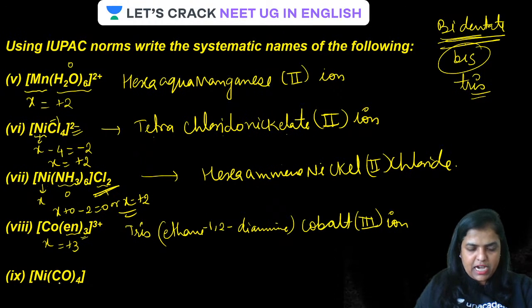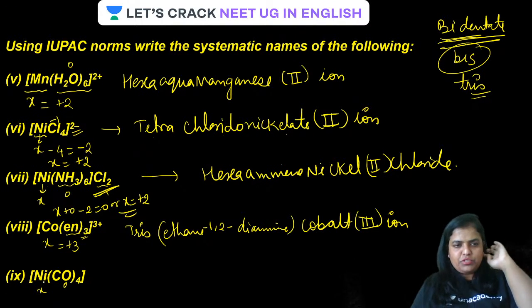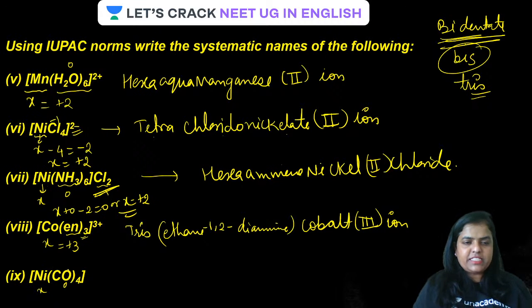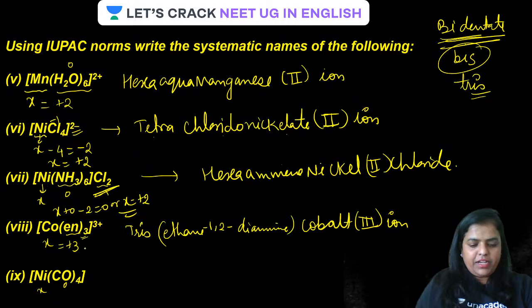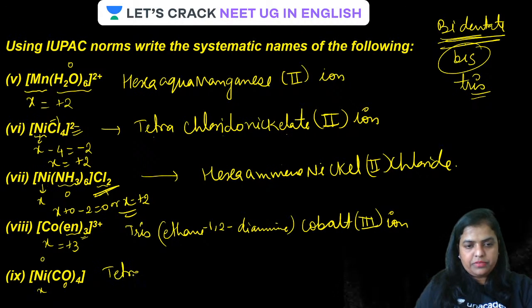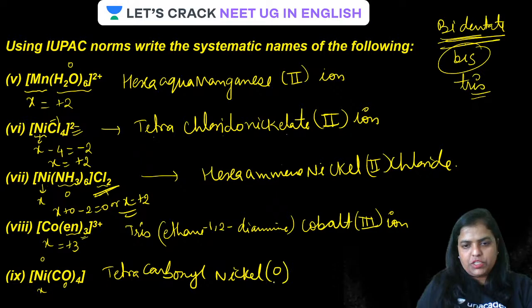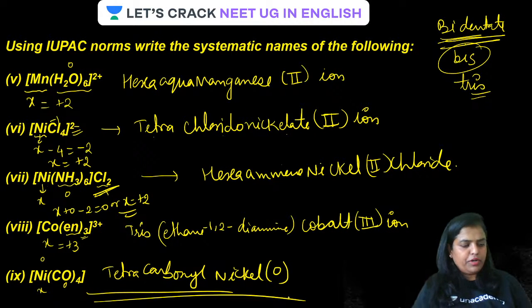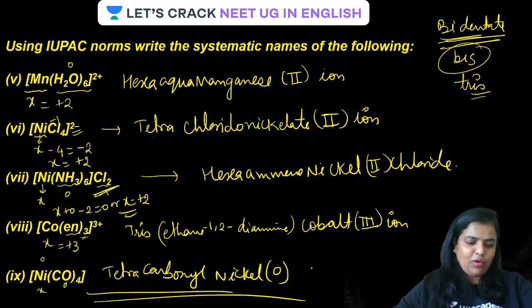Now the next one, guys, carbonyl. This is the zero oxidation state, and nickel is X. So what is the oxidation state of nickel? Can you tell me? Very, very important, guys. CO has no charge over it. So simply it will be tetracarbonyl. The oxidation state of nickel will be zero. It will be tetracarbonylnickel(0). Very simple. Is that clear, guys? Now let us go ahead.